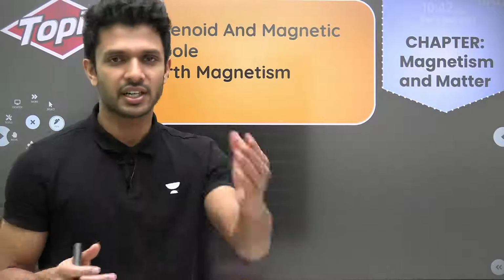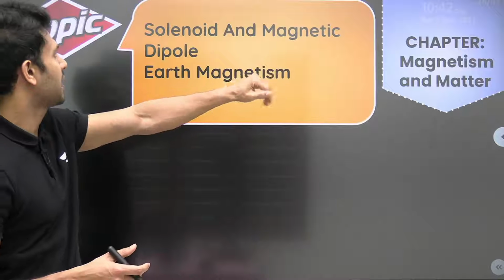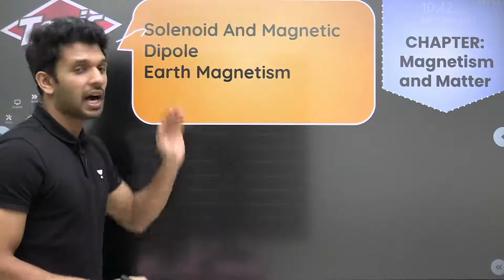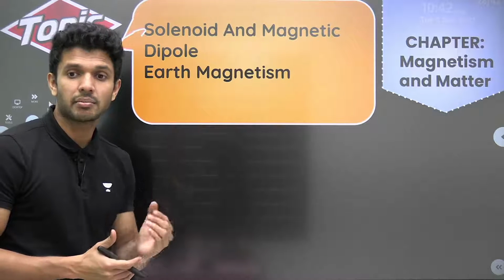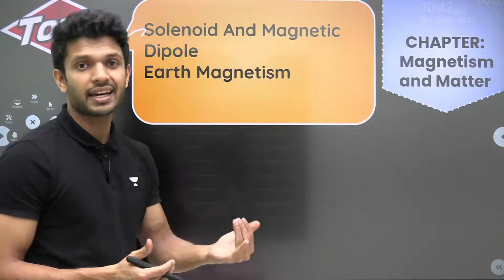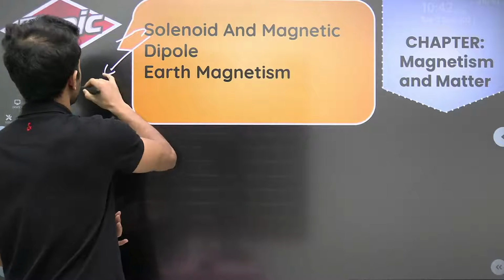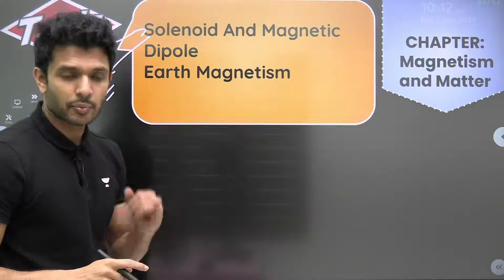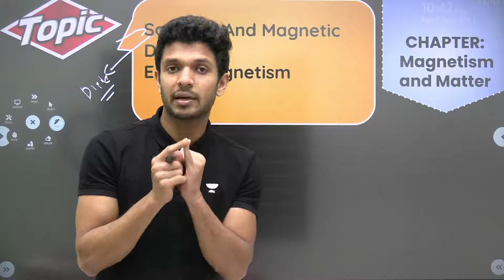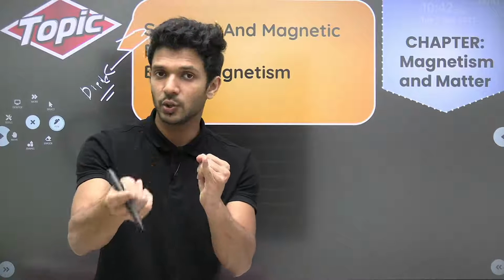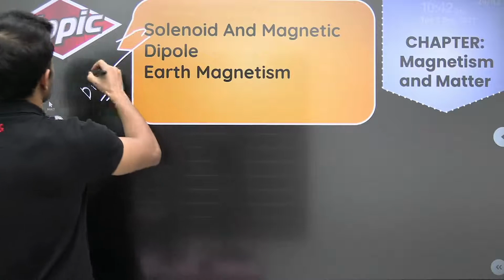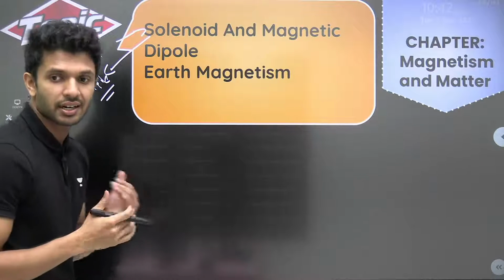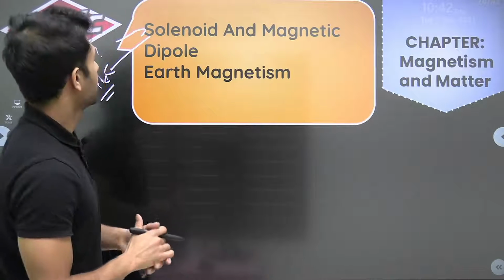Okay. So yes. Next one, which is magnetism and matter. It starts with how a solenoid is going to act as a magnetic dipole. You know that a current carrying solenoid will be acting as a magnetic dipole. है ना? If it acts as a magnetic dipole, first thing, what is its magnetic dipole moment? A question can come. You have the formula. Okay, I'll just write it down. Magnetic dipole moment of a current carrying solenoid.